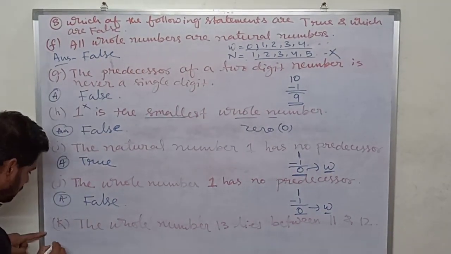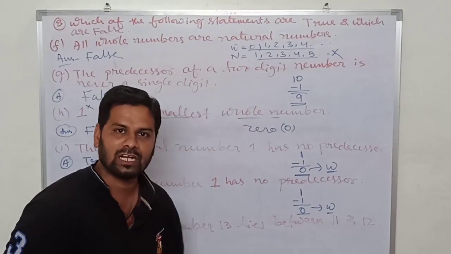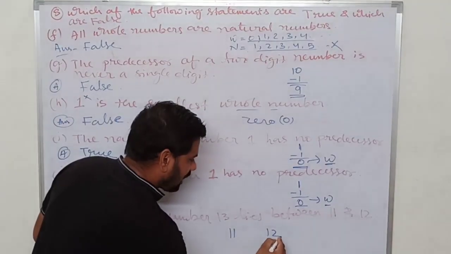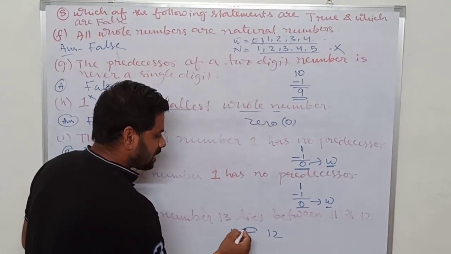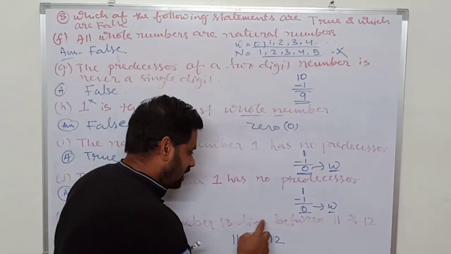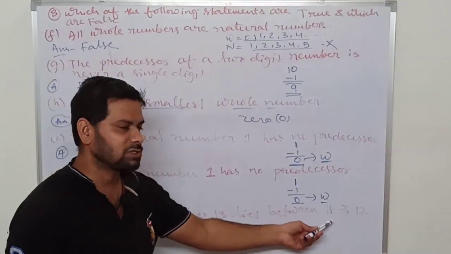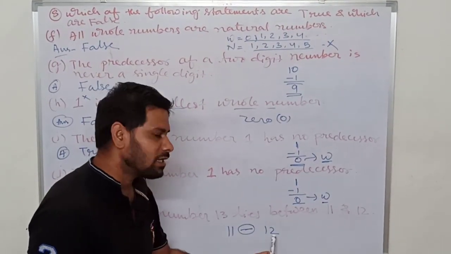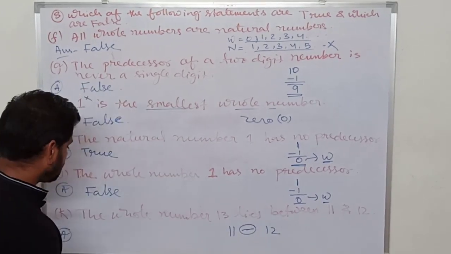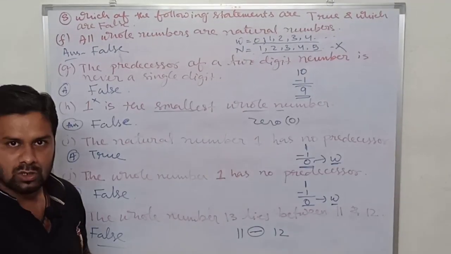Now next, the whole number 13 lies between 11 and 12. First of all, there is no number between 11 and 12, and 13 comes after 12. So 13 does not come in between 11 and 12. So this statement is also false.